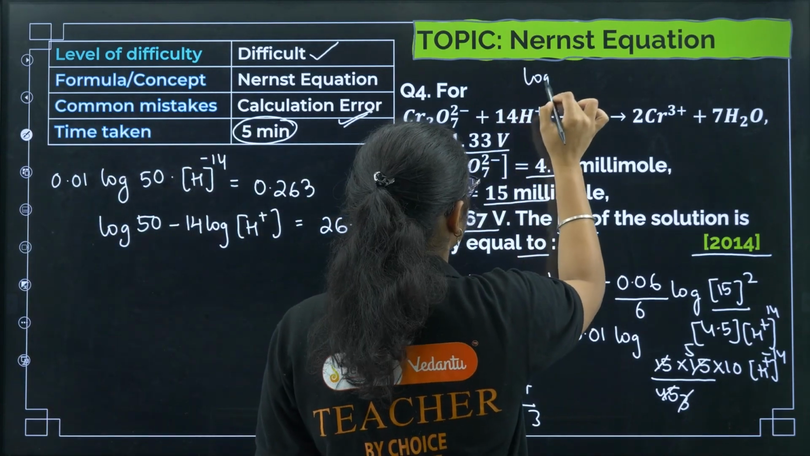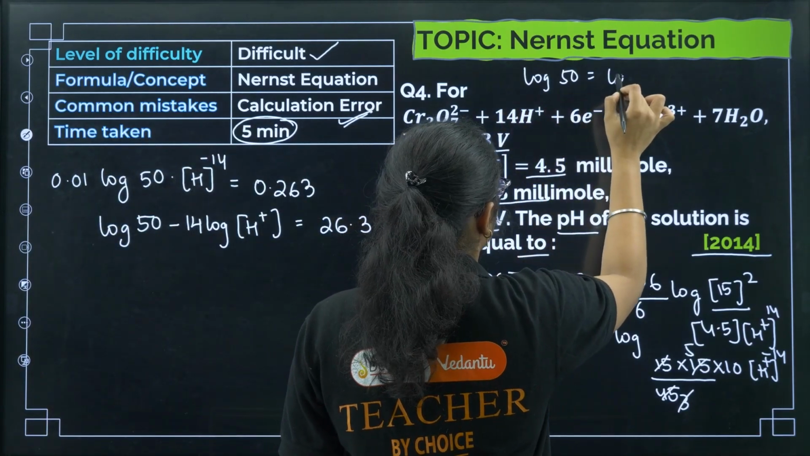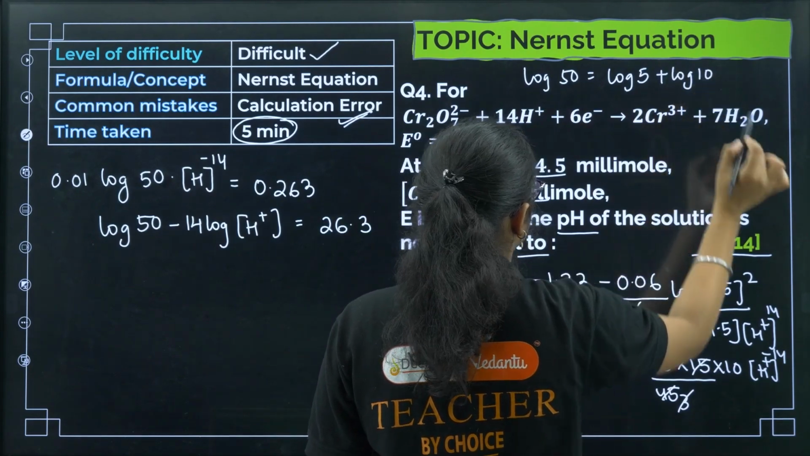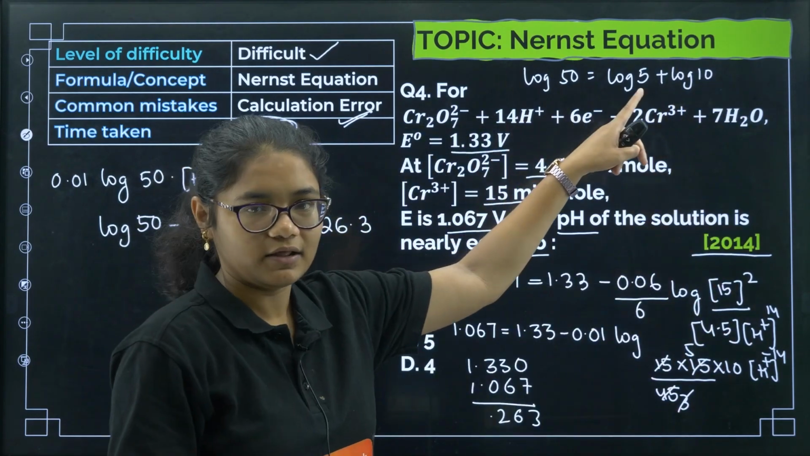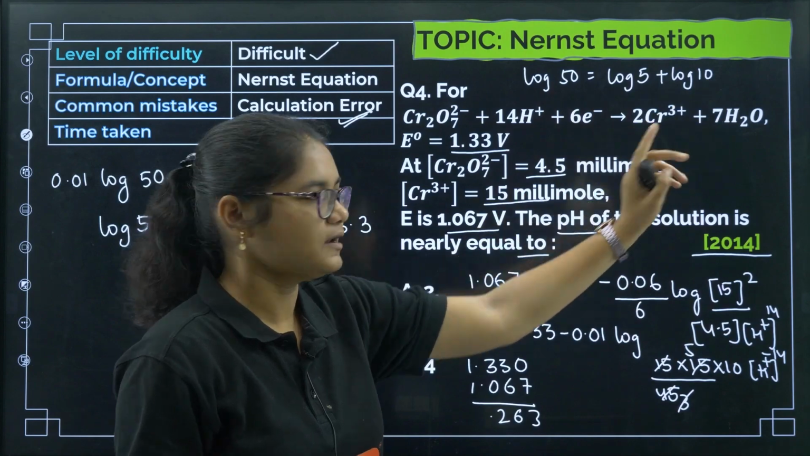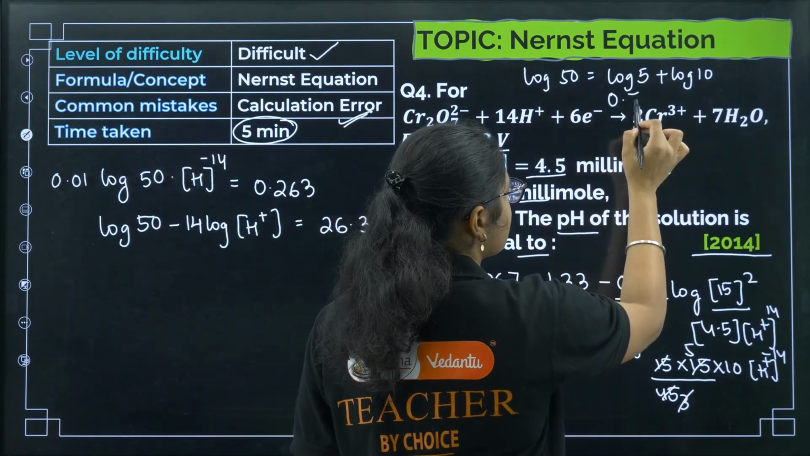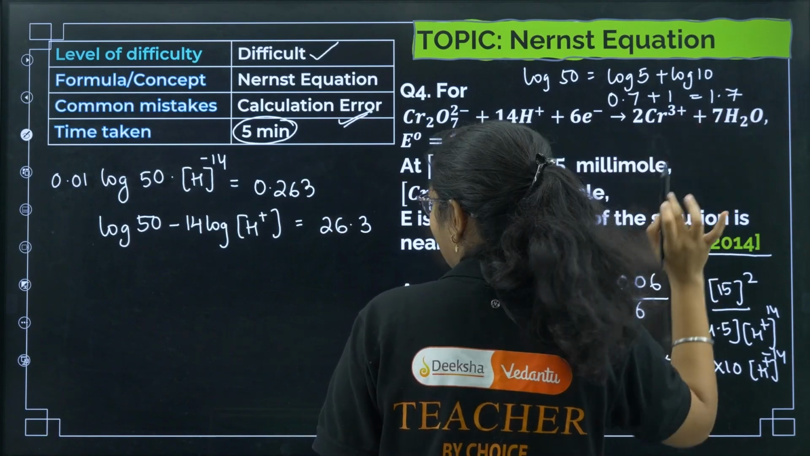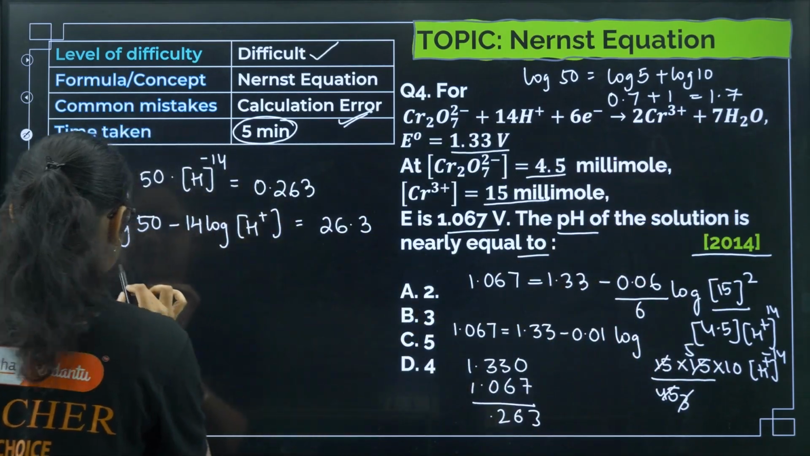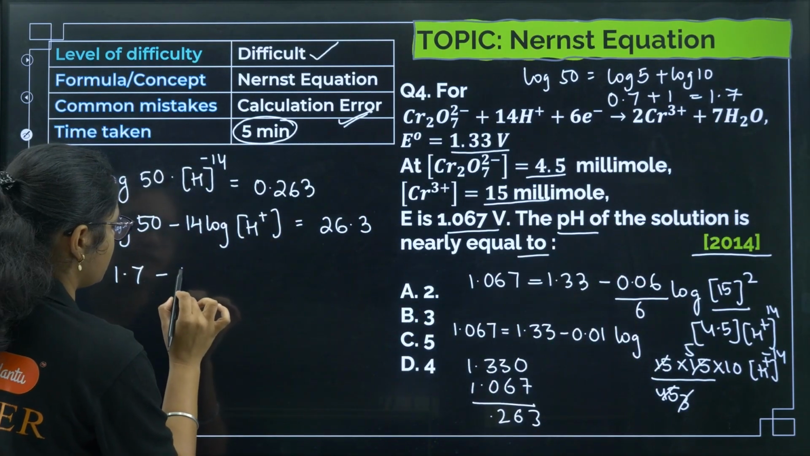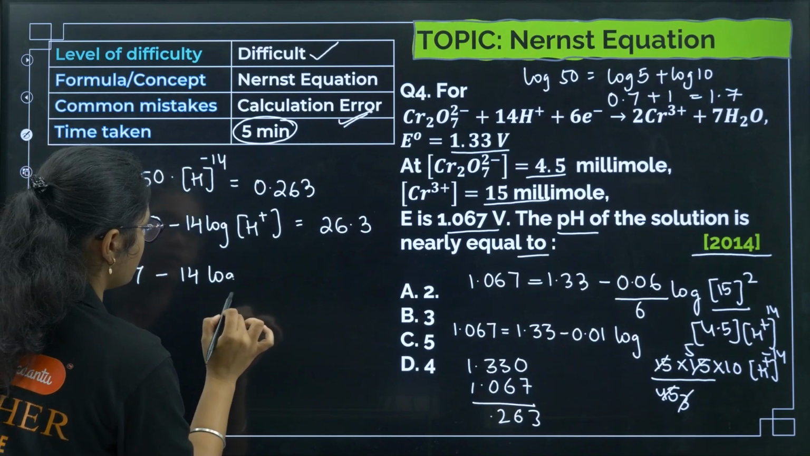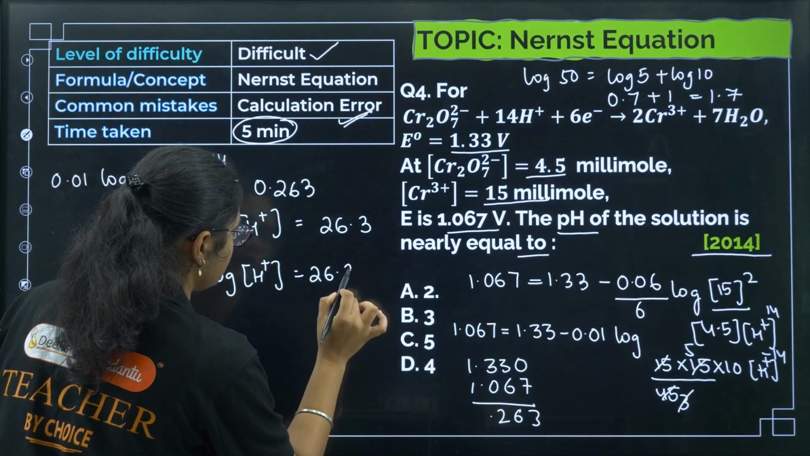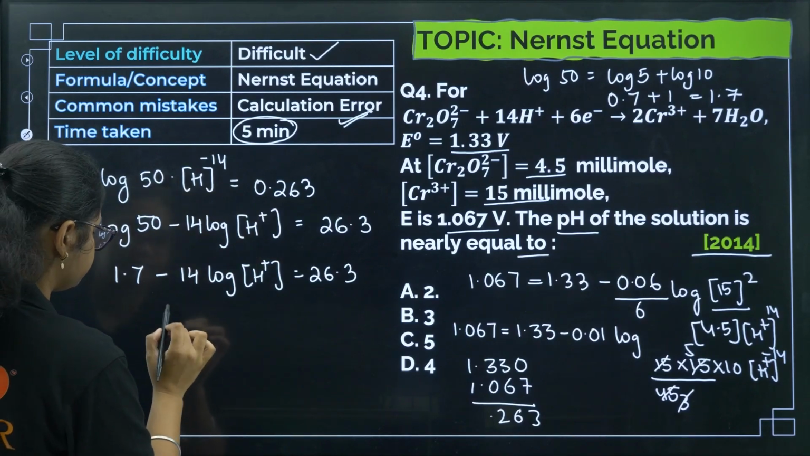Log 50 is log 5 plus log 10, right? We can write 5 into 10, so log 5 plus log 10. So log 5 is 0.7 and log 10 I can take as 1, so we'll get log 50 as 1.7. Okay, 1.7 minus 14 log H plus is equal to 26.3. Now I'll subtract this one.